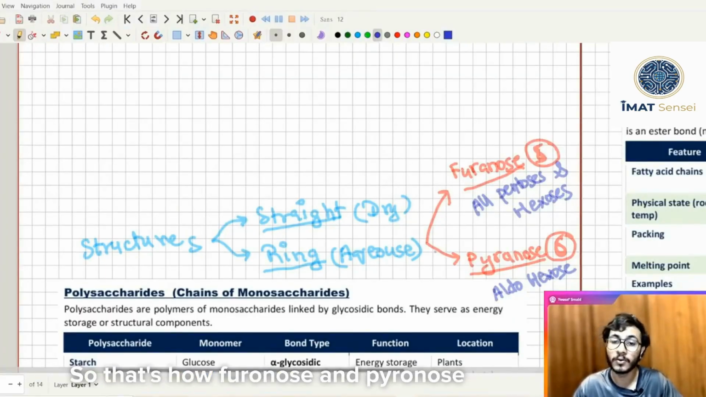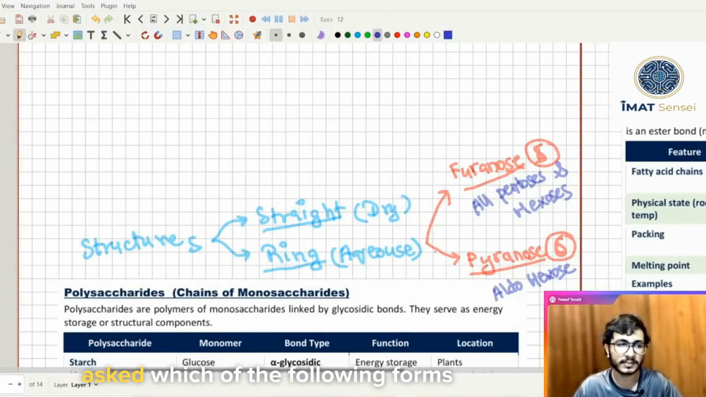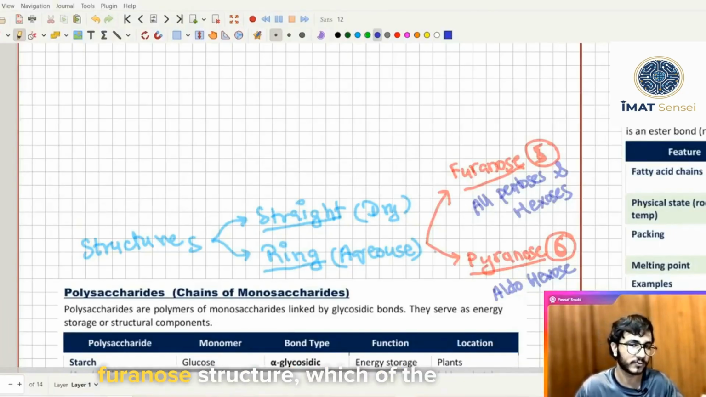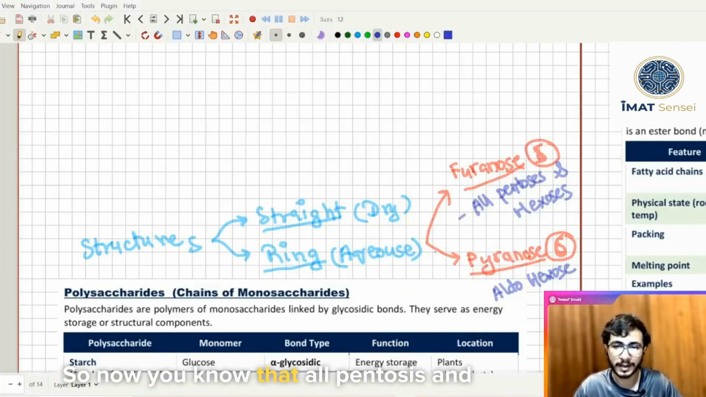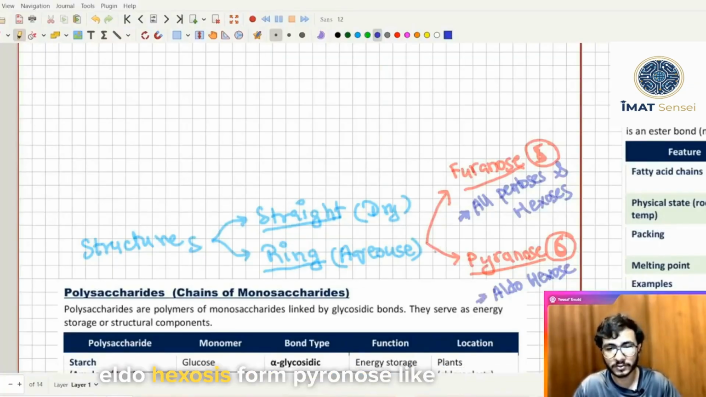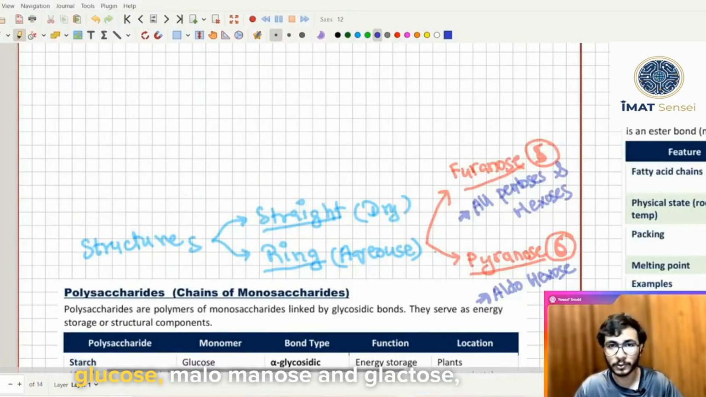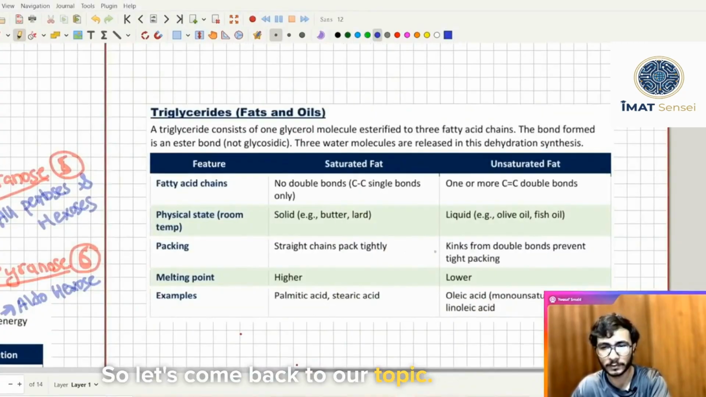So that's how furanose and pyranose are diagnosed. Like if you are asked which of the following forms furanose structure, which forms pyranose structure, now you know that all pentoses and hexoses form Furanose structure and all aldohexoses form Pyranose. Like glucose, mannose and galactose, they form Pyranose ring structure. So let's come back to our topic.